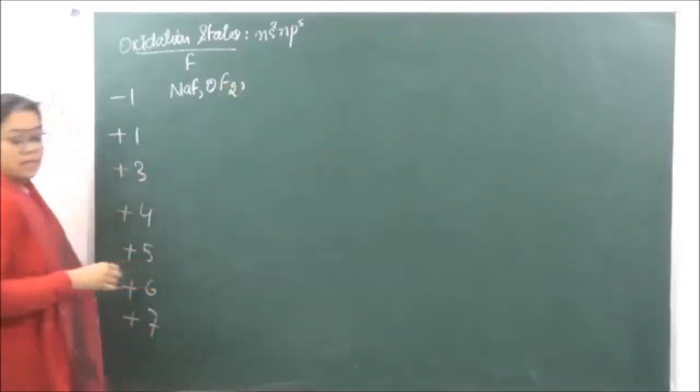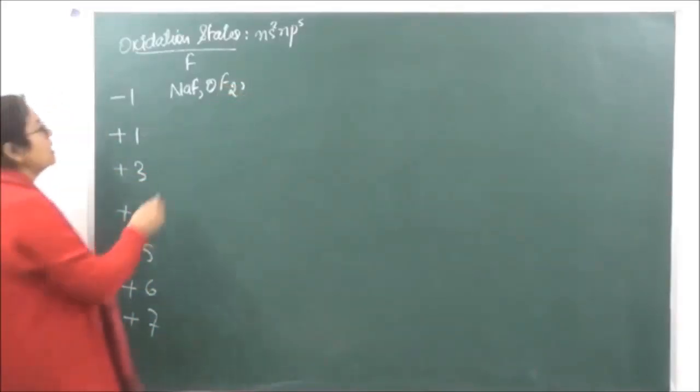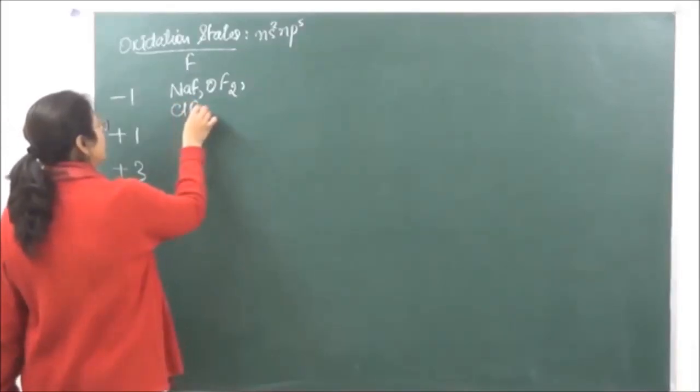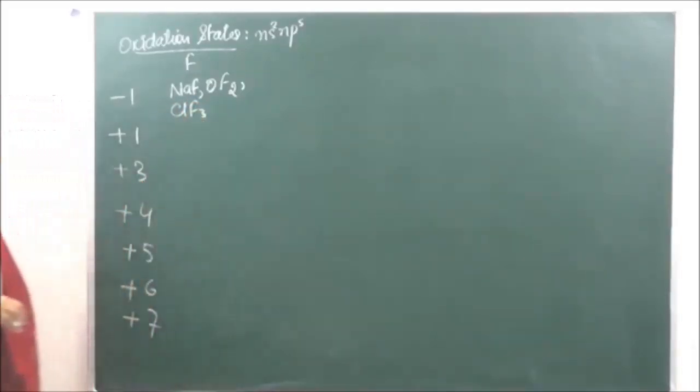Or it can show -1 oxidation state in ClF3. Right? So it is going to show -1 oxidation state over here. +1 से लेके +7 तक fluorine cannot show any oxidation state.